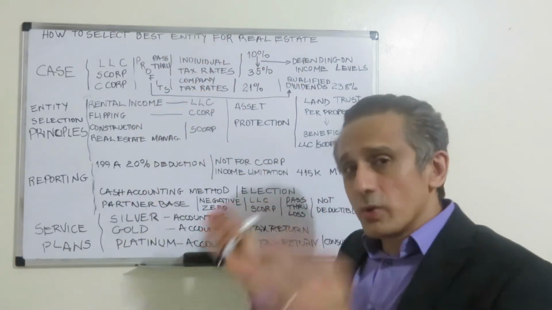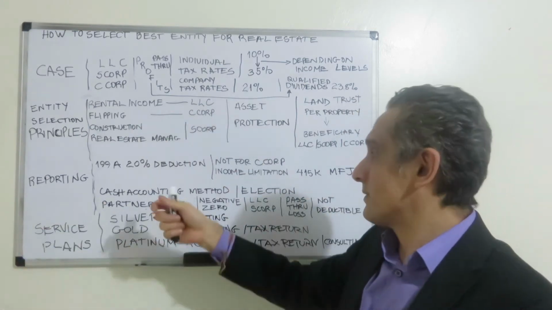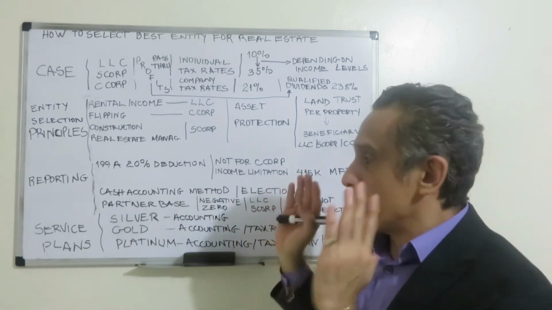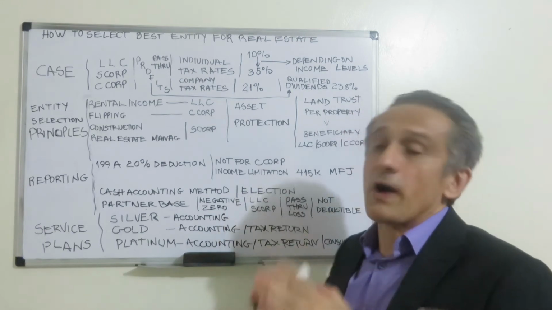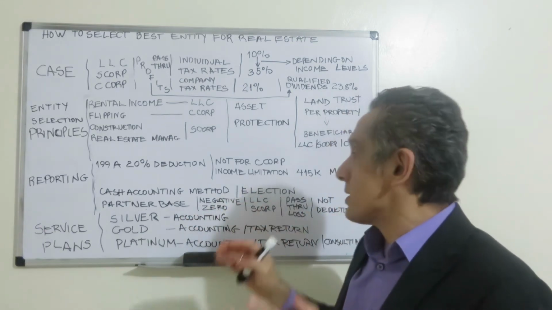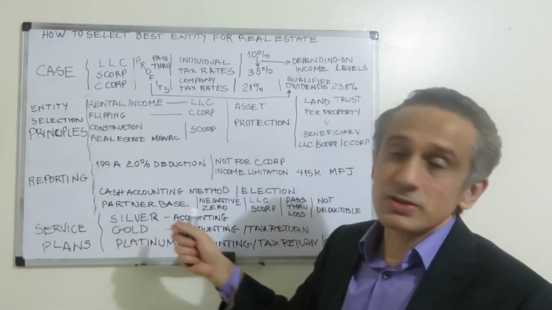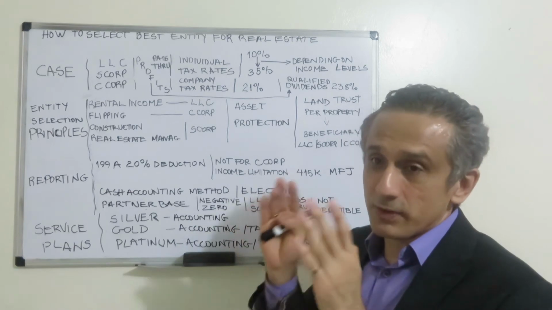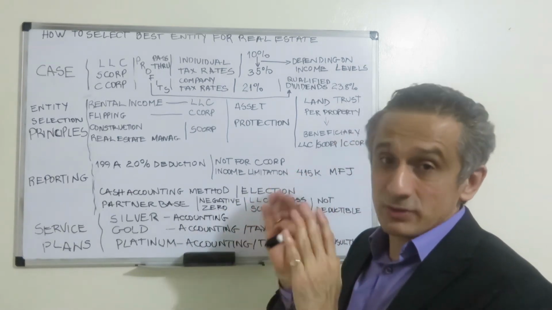Now, another way to reduce or defer taxes is the selection of the accounting method. But you have to be very careful here. There's a chance that when you file your tax return the first time, if you elected the cash accounting method, it means that you will be reporting only whatever you receive in cash and whatever you paid in cash as well.